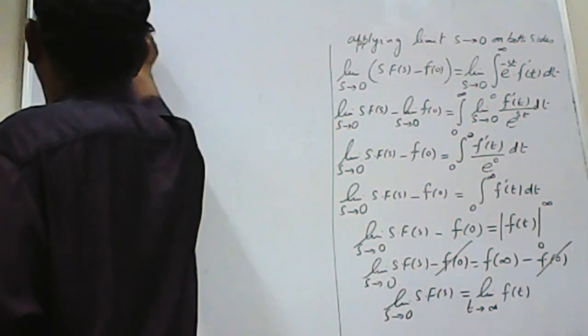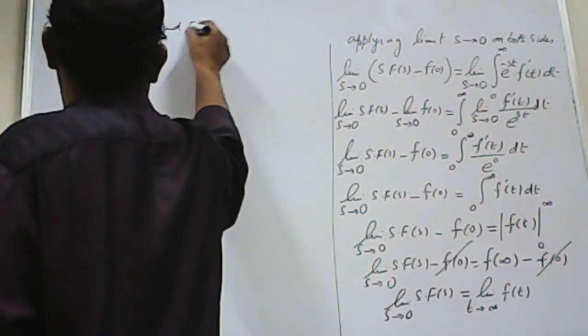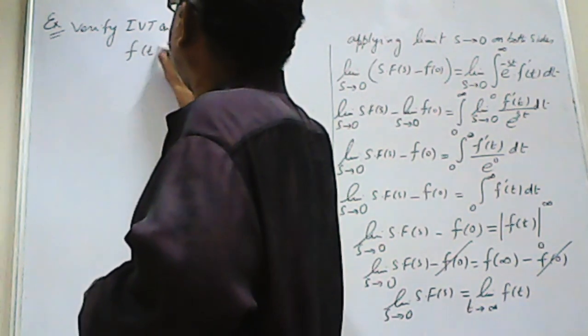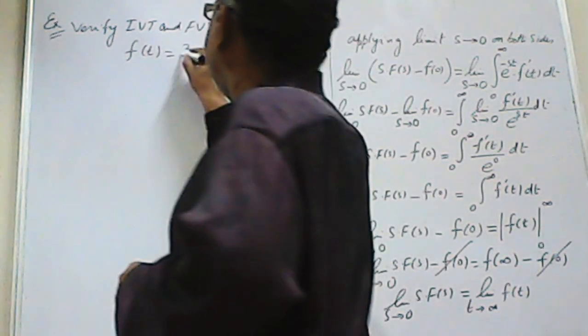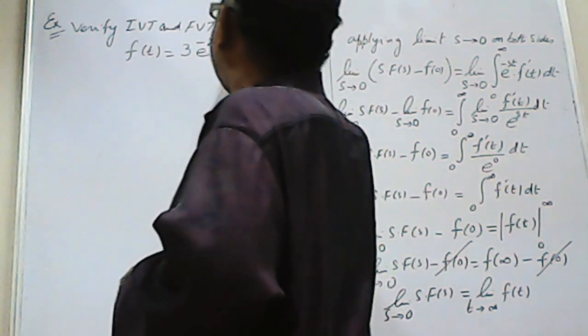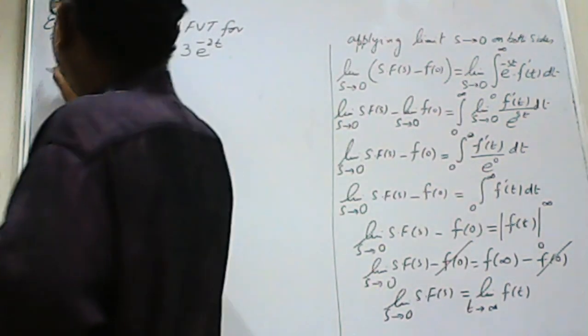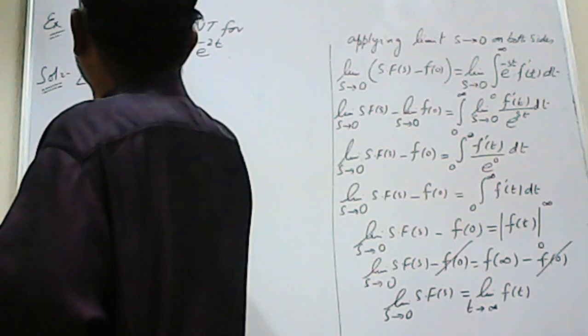Verify initial value theorem and final value theorem for f of t is equal to 3 e power minus 2t. So what is required as far as the solution is concerned, whether you are going to prove the initial value theorem or the final value theorem, just take the Laplace of this.